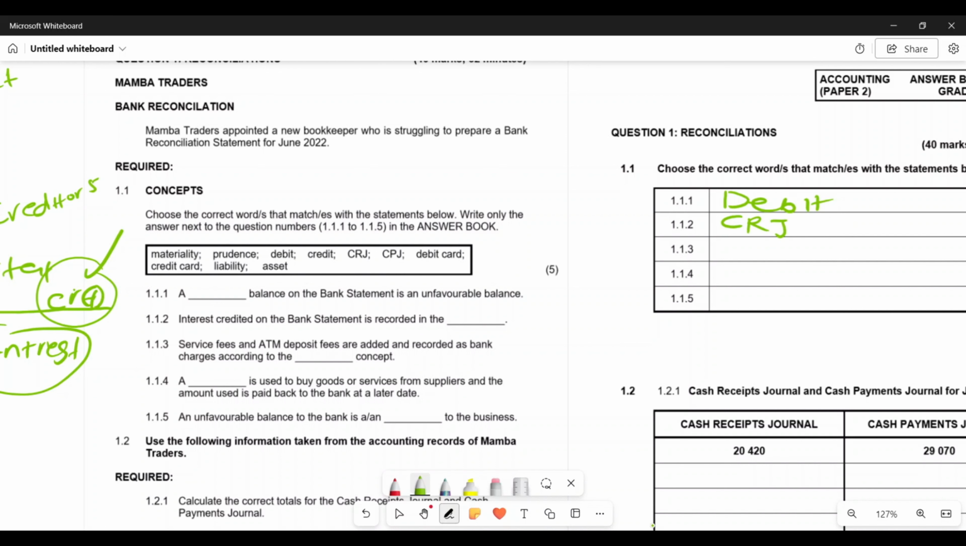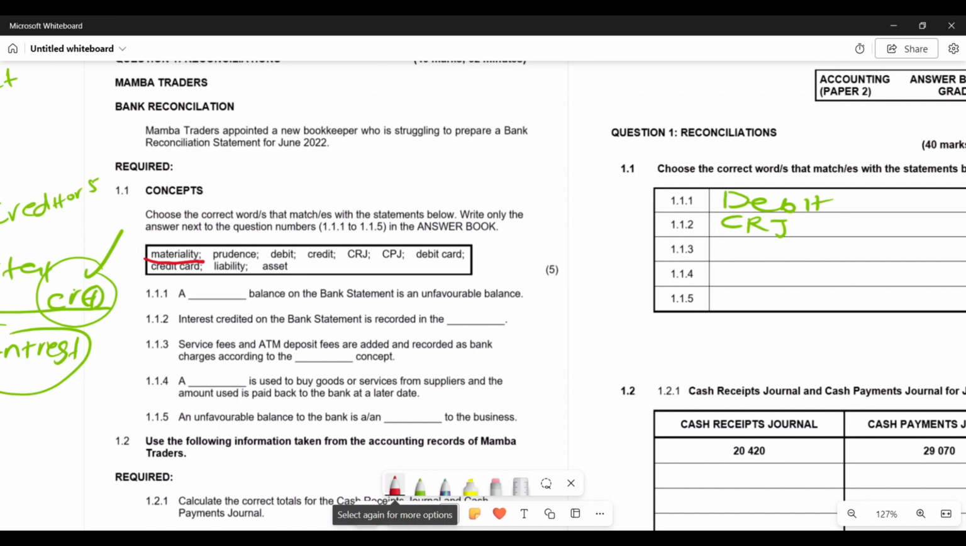Now, 1.1.3, service fees and ATM deposit fees are added and recorded as bank charges in accordance to the concept. Now, in accordance to the materiality concept, right? Materiality simply explains to us that those transactions which do not have an influence or do not affect the decision making, they mustn't be recognized separately, right? So they must be grouped into a single group. So for example, purchase of a fixed asset, that kind of a transaction may affect decision making. So hence we show it separately, right, on our fixed asset note.